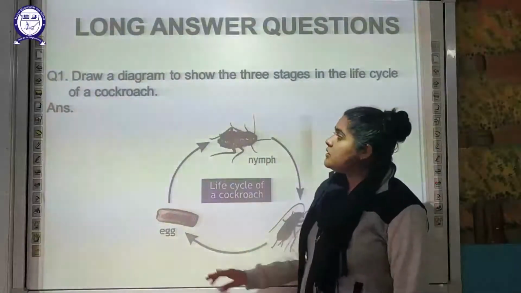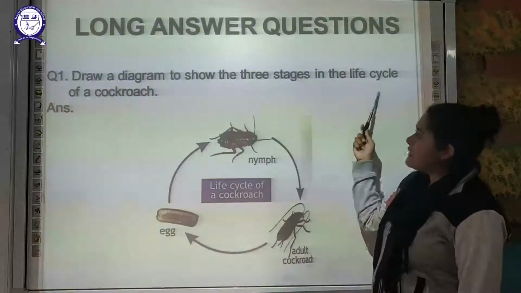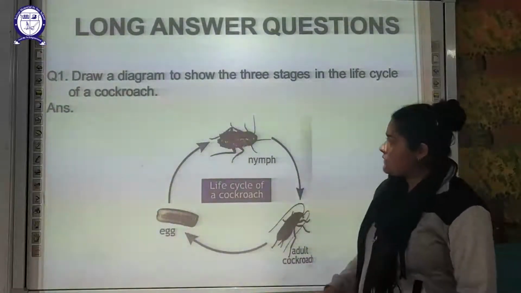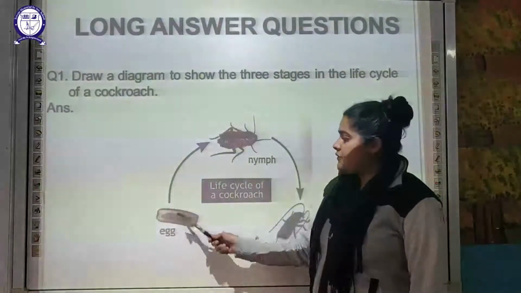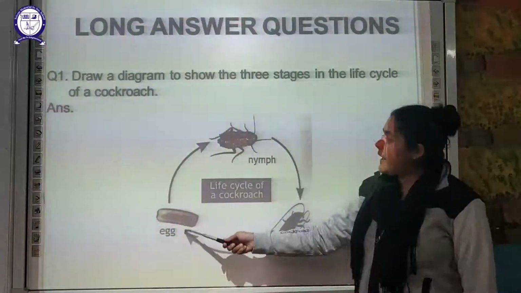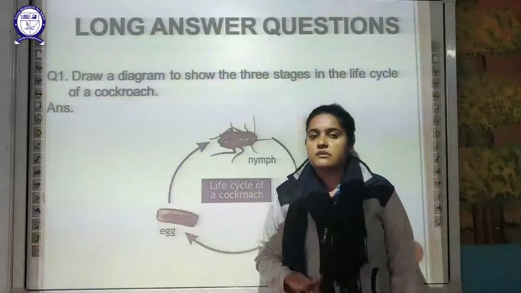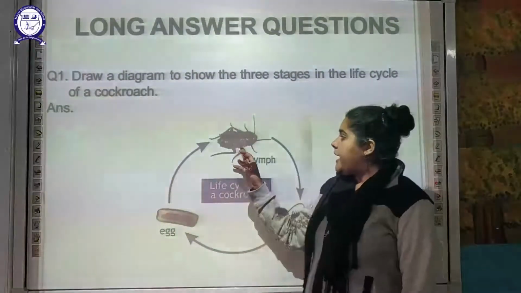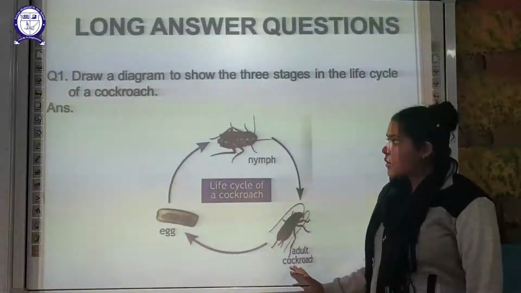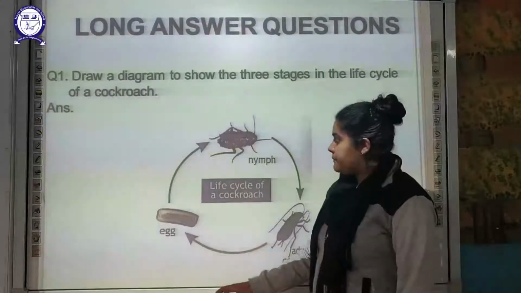The last one here, long answer question. You have to draw a diagram to show three stages of the life cycle of a cockroach. As you are aware, the cockroach's life cycle consists of three stages. First of all, it will lay eggs. The egg will develop into a nymph. The nymph, with the help of the process of molting, continuously sheds its older skin and will develop into an adult cockroach. Okay, so this completes the life cycle of a cockroach.